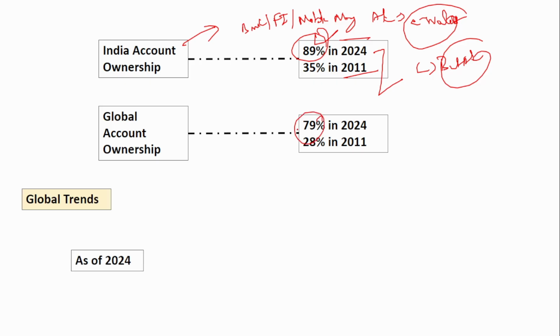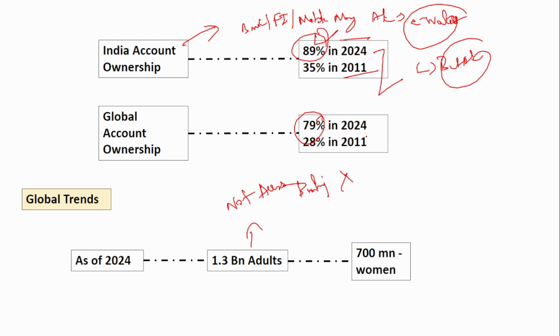Next, the global trends. As of 2024, 1.3 billion adults do not have access to any banking services or financial services, and out of that, 700 million are women. Remember this data, it is very, very important.